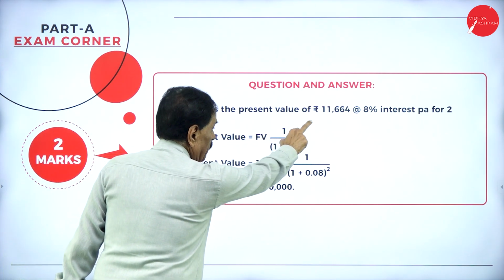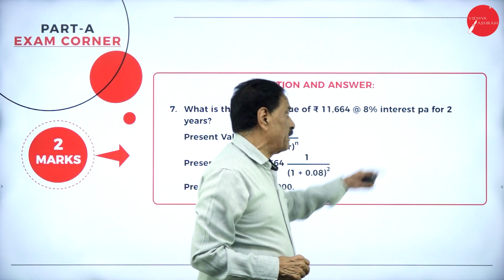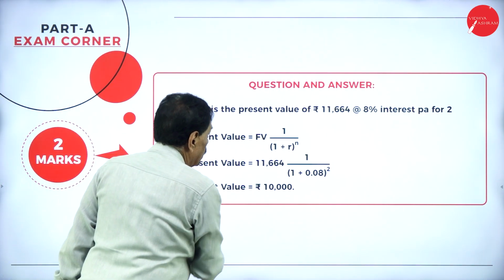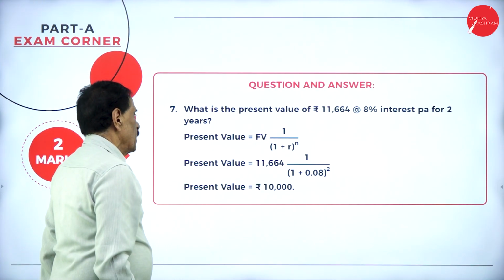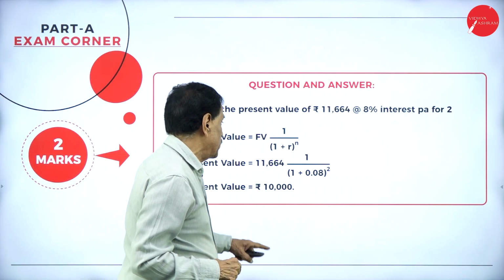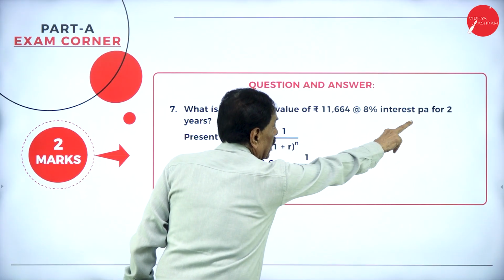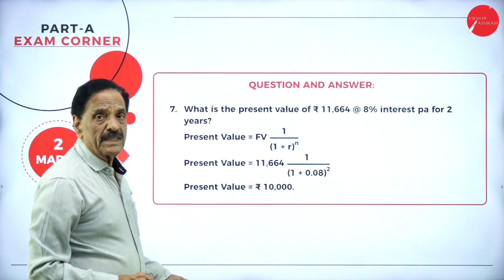What is the present value of rupees 11,664 at 8% interest per annum for 2 years? Formula: present value is equal to future value multiplied by 1 divided by (1 plus r) to the power of n. R means rate of interest. Present value is equal to 11,664 multiplied by 1 divided by 1.08 squared. How many years? 2 years. So the answer for this is 10,000.